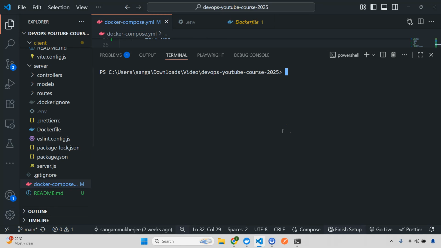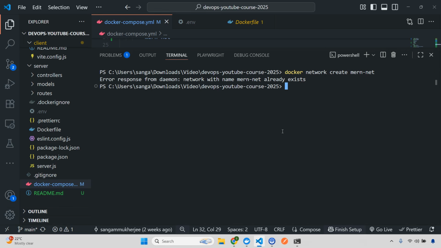Awesome. So now we'll see if my network is present or not. I'll simply do docker network create mern-net. I think this is already present, I just wanted to check. Okay, this already exists, which is okay.